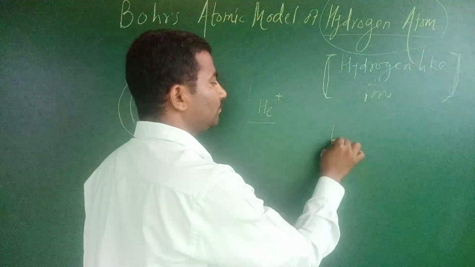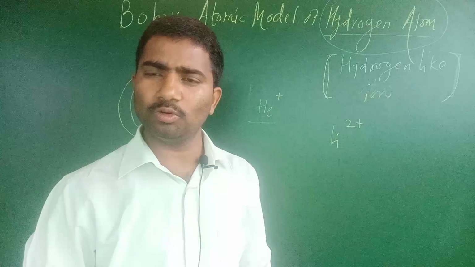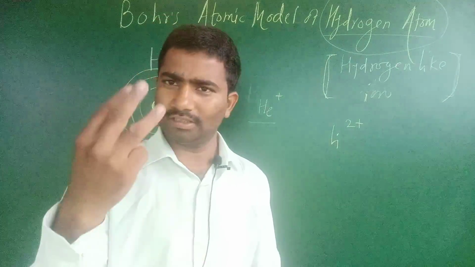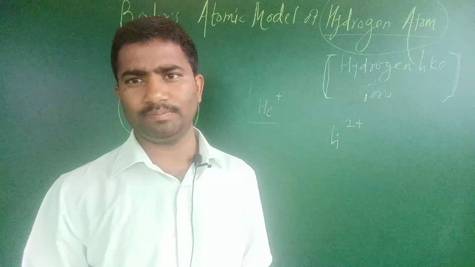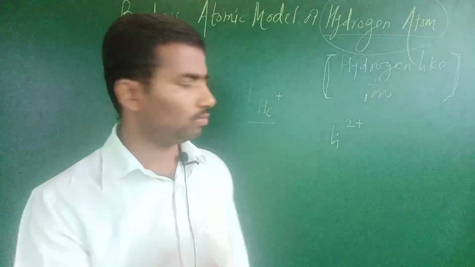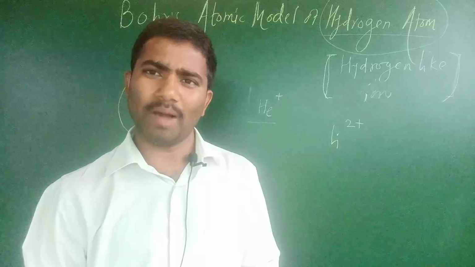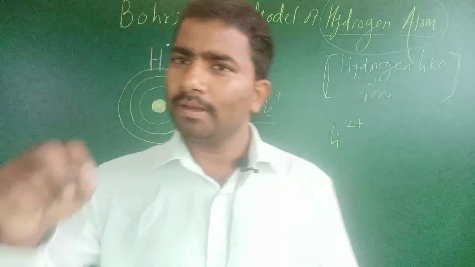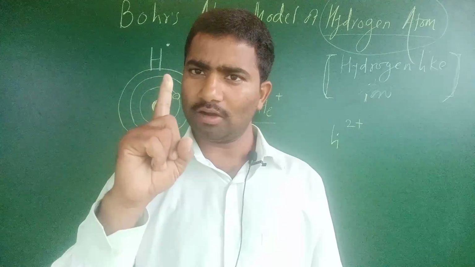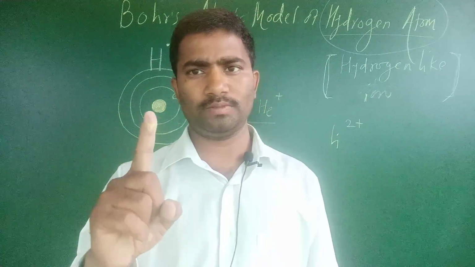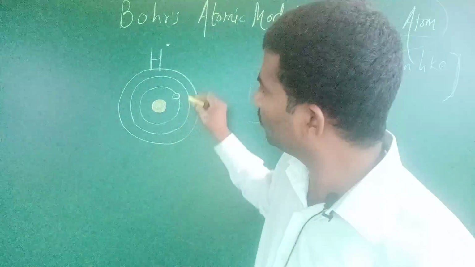Next example is Li2 plus, lithium 2 plus. There are three electrons in the orbit of lithium. We remove two, making Li2 plus. If we remove two electrons from Li, a single electron is present in its orbital.